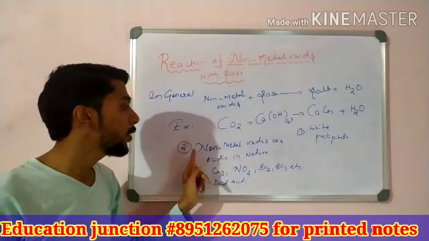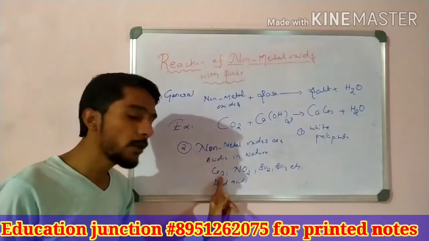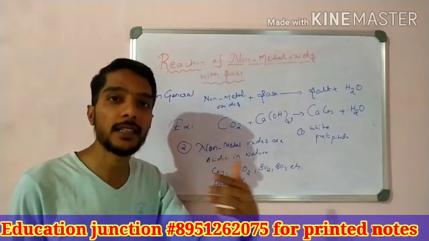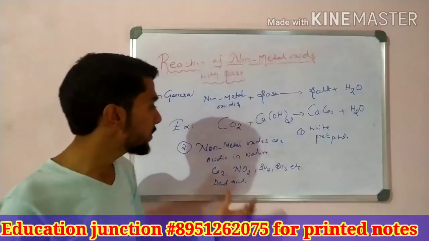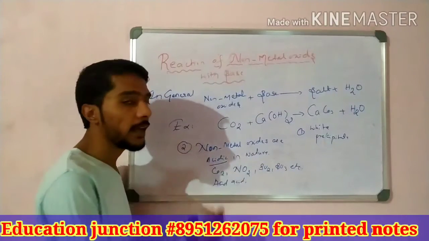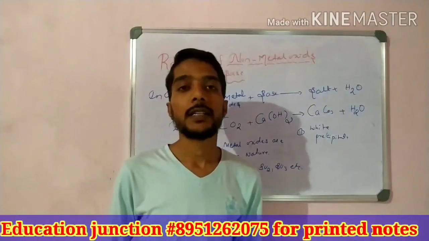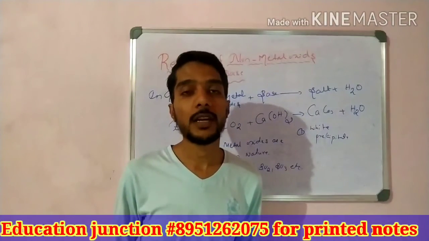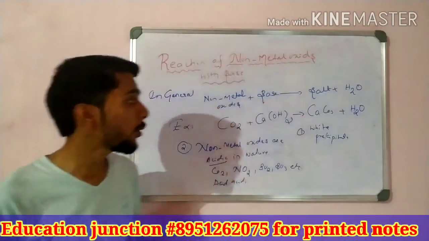The next point is that non-metal oxides, such as carbon dioxide, nitrogen dioxide, nitrogen oxide and sulfur dioxide, are acid gases, and they are all acidic in nature. This is what happens when non-metal oxides react with a base. Please copy this in your notebook.